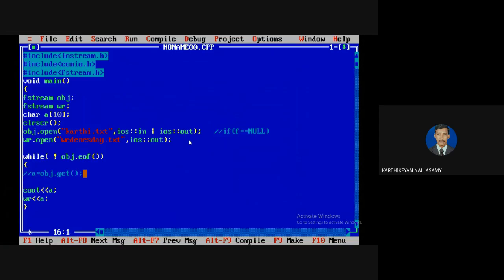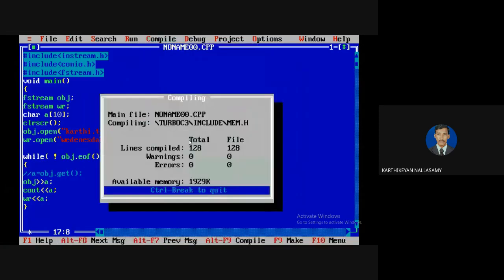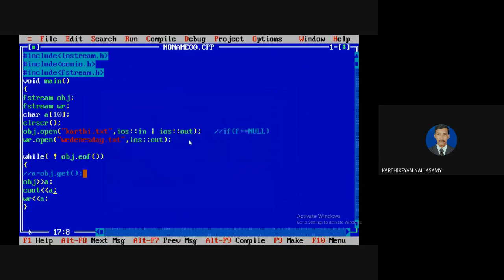So I can go with the concept of insertion and extraction, that is called the extraction operator. My file object name is obj. From obj only I have to read from the file which is pointed by obj. I want to read and I will store in a. So I'm going to compile. No error. I'm going to run it.